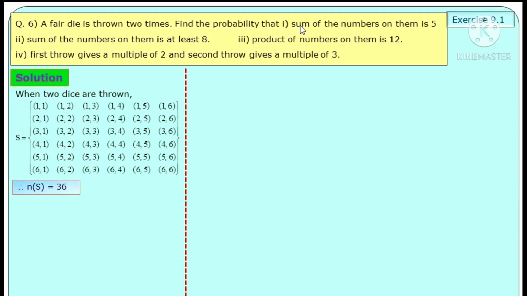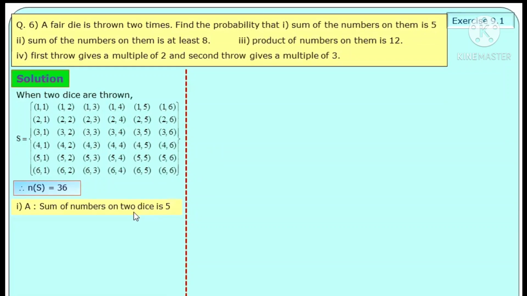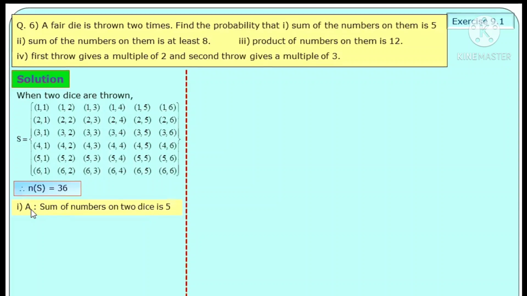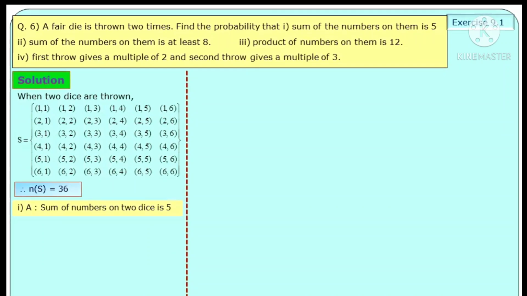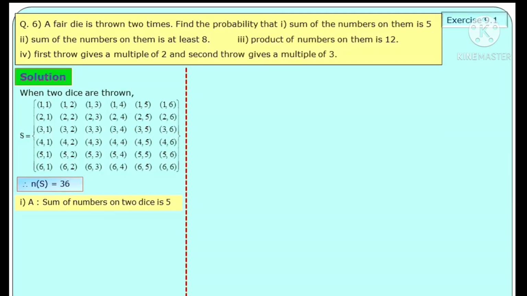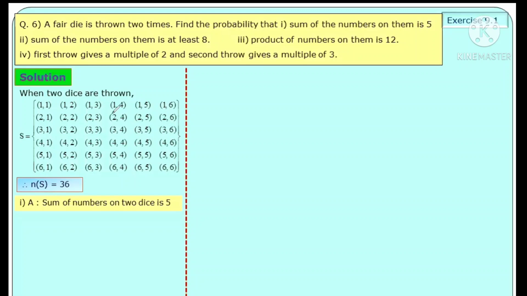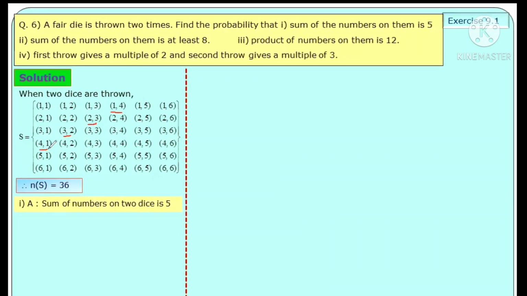First event is given as the sum of numbers on them is 5. So event A: the sum of numbers on those two dice is 5. Outcomes for sum 5 are 1 4, 2 3, 3 2 and 4 1.